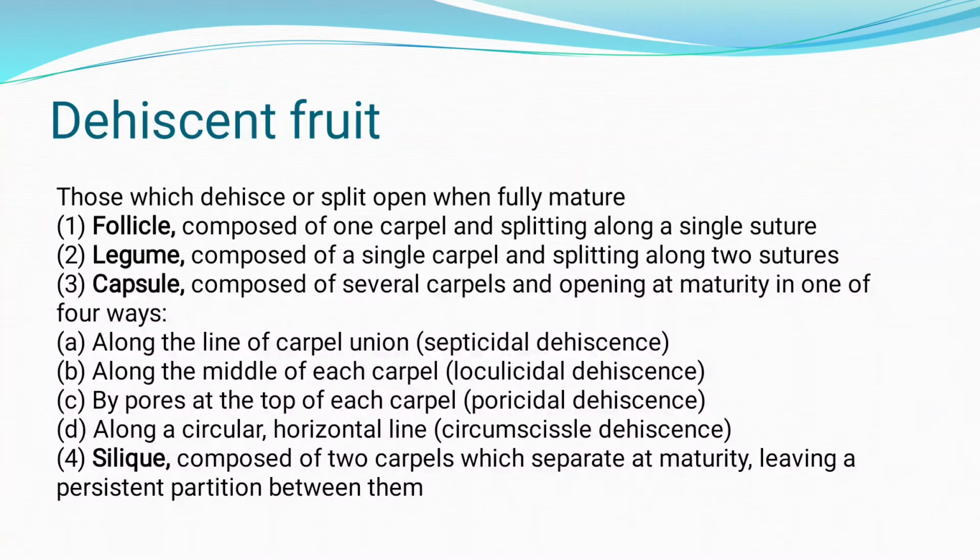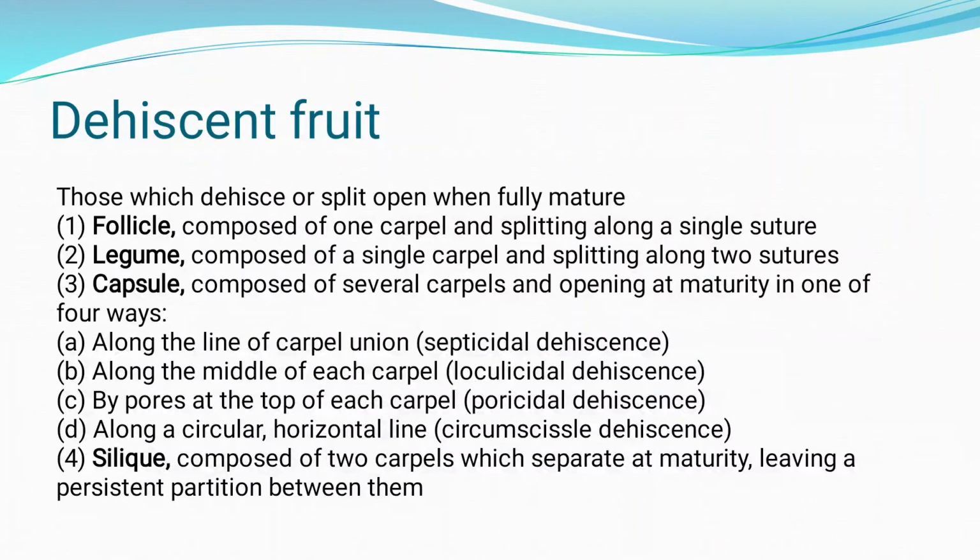For the first, septicidal, I can give the example of linseeds. Linseeds are septicidal dehiscent. After that, loculicidal dehiscence, where the middle of each carpel splits. The example is cardamom.